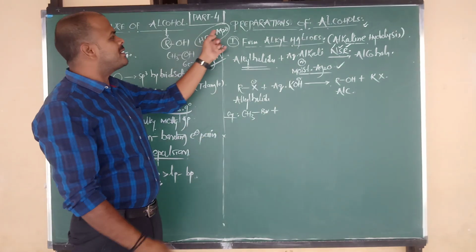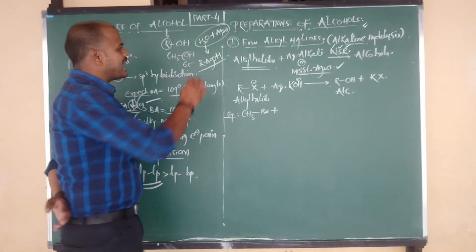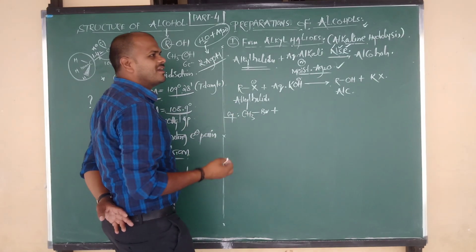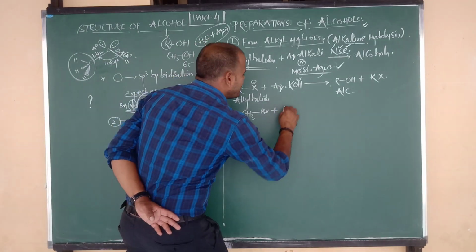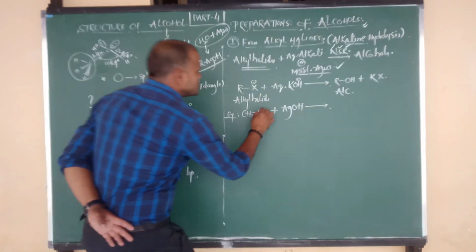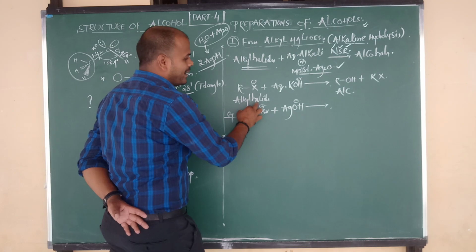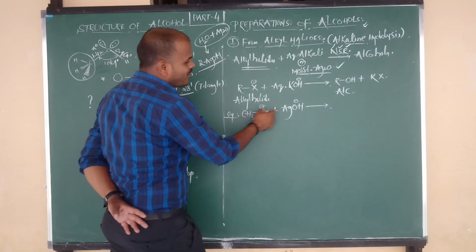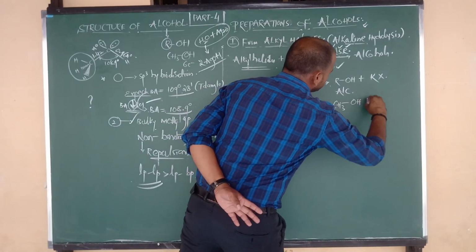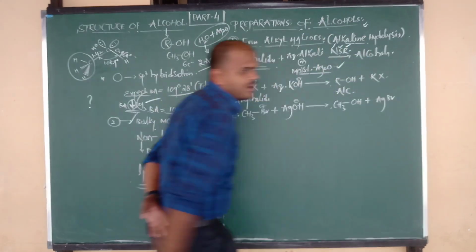Because moist silver oxide reacts with water and forms silver hydroxide, an aqueous solution, or we can say aqueous in nature. So we can take aqueous KOH or we can take AgOH, that means silver hydroxide. So here I am going to take AgOH, silver hydroxide. Here Br carries a negative charge, and in AgOH, OH carries a negative charge. Br minus is replaced by OH minus, meaning one nucleophile is replaced by another nucleophile. The product is CH3 bonded to OH, methyl alcohol, and the byproduct Ag combines with Br and is removed in the form of AgBr.